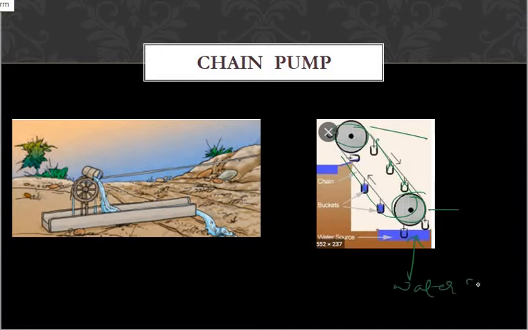If we pump, or do the action here, it will come down like this, take the water into those empty buckets, go up like this, and pour into this canal. This canal will be directly connected to the crops. This is also one method.